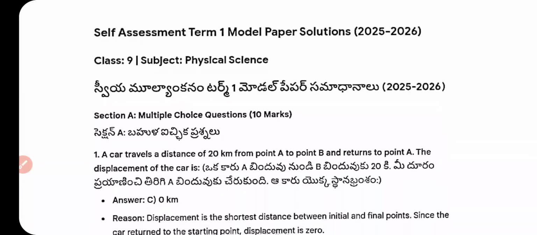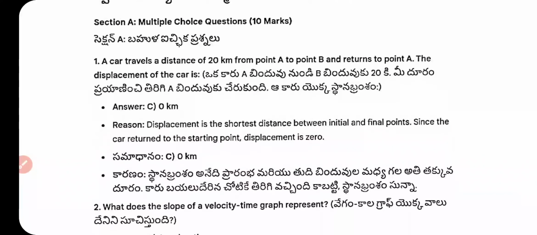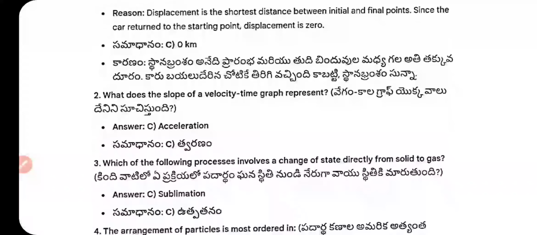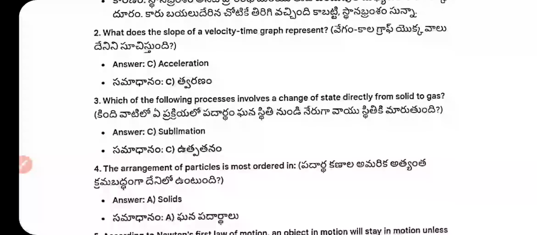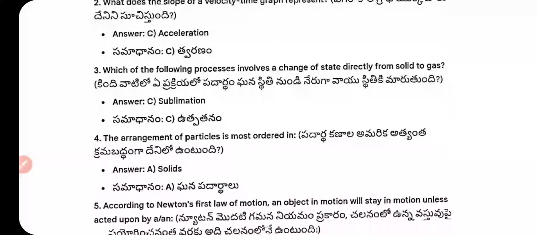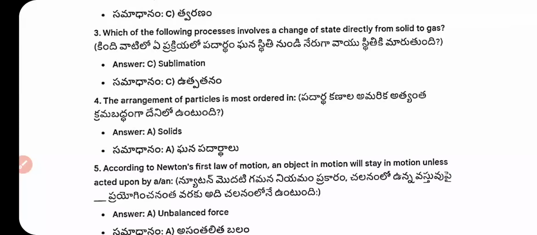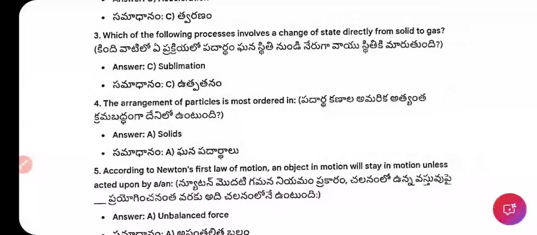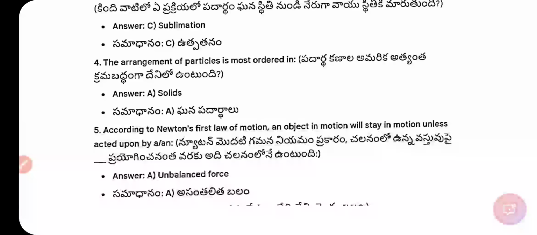Now let's start the answers. First answer: a car traveled a distance of 20 km from point A to point B and returned to point A. The displacement of the car is 0. What does the slope of a velocity-time graph represent? The answer is acceleration. Which of the following processes involves a change of state directly from solid to gas? The answer is sublimation. The arrangement of particles is most ordered in a solid.